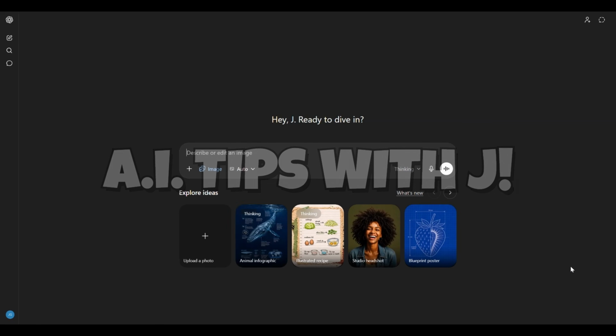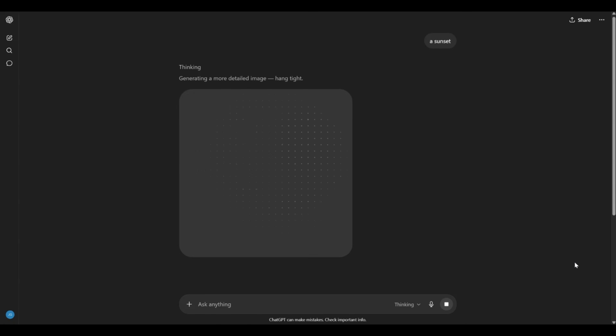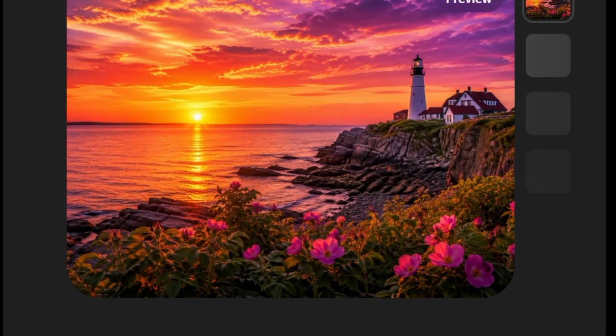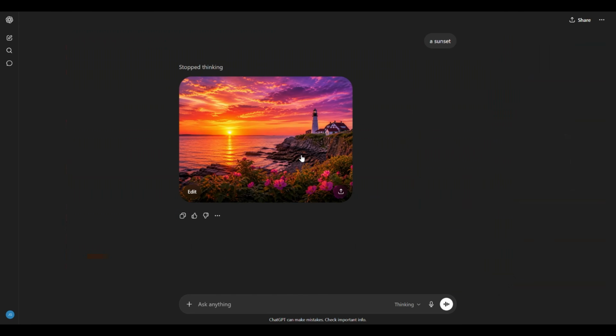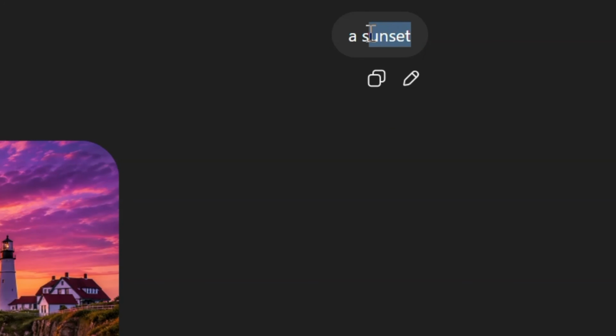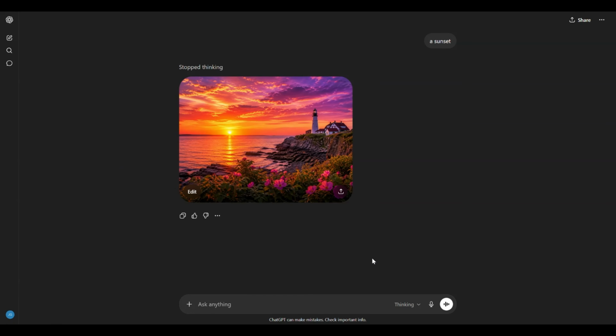Alright, we're going to start out with a simple image prompt here and just ask ChatGPT for a sunset. And we get a sunset. Nothing spectacular. This looks like an image you probably could have generated 18 months, 2 years ago. But there it is. Now, what do we do with this to make it better and to not have to do a lot of work ourselves?